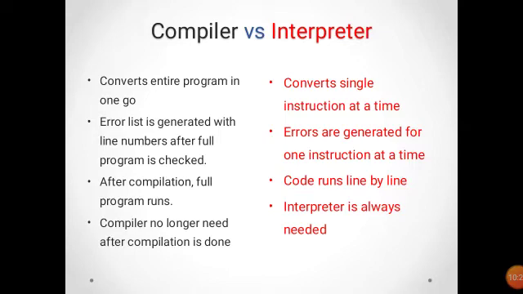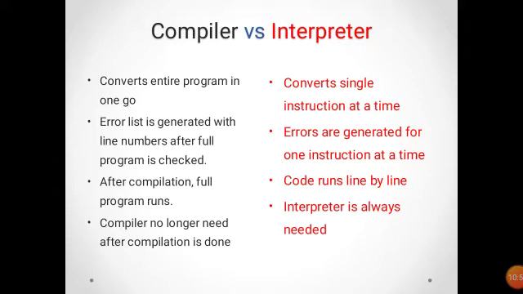Compiler converts the entire program in one go, but interpreter converts a single instruction at a time. Compiler errors list is generated with line numbers after the full program is checked, but interpreter errors are generated for one instruction at a time. So wherever the error is there, it stops.